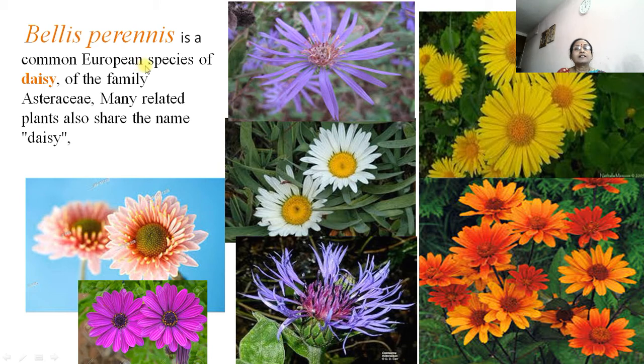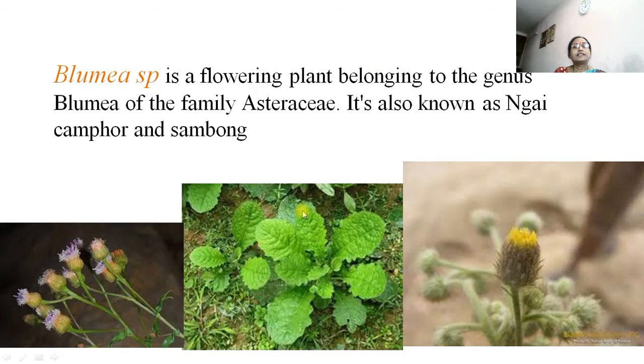Then Bellis perennis, this is a common European species of daisy. Very colored, beautiful flowers are there, but no, these are not flowers, these are inflorescences, head or capitulum inflorescence, but it looks like a flower, and that's why we call it a flower. Then Blumea species, commonly called Gangavan.